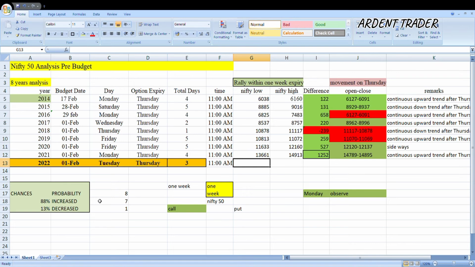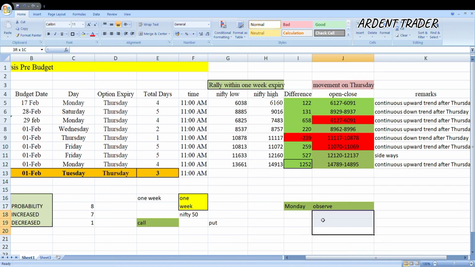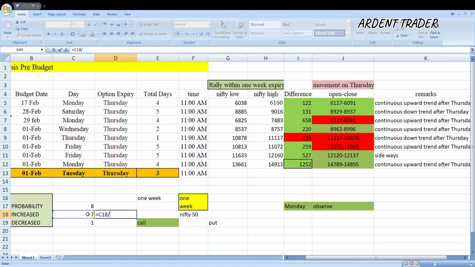So you might be thinking how I calculated this. It is very simple. I'll zoom in a little bit so that it will be much easier for you. Out of 8, 7 times Nifty 50 increased on the budget day. So what I've done is divide 7 by 8. That is 87%. When I convert it into a percentage, there is an 88% chance that on the day of the budget Nifty 50 will increase.